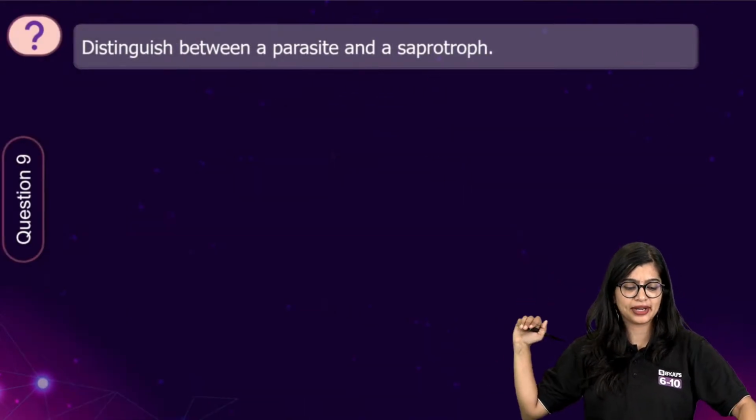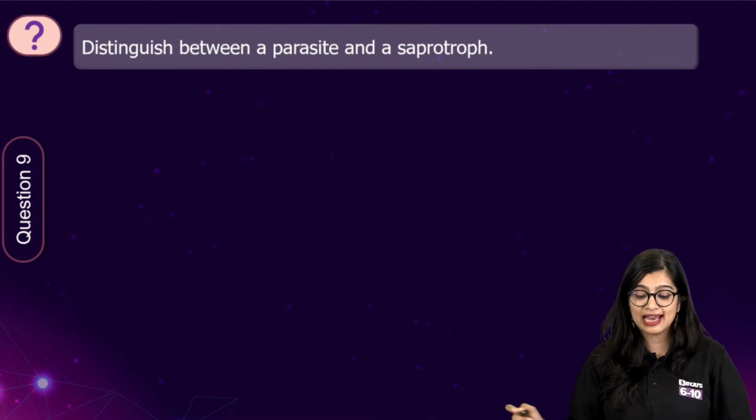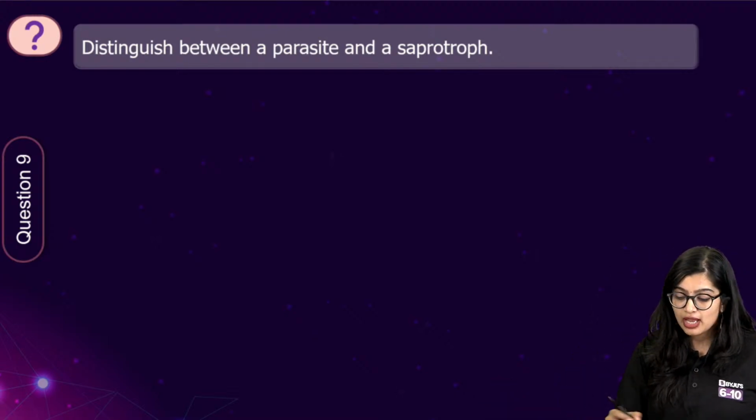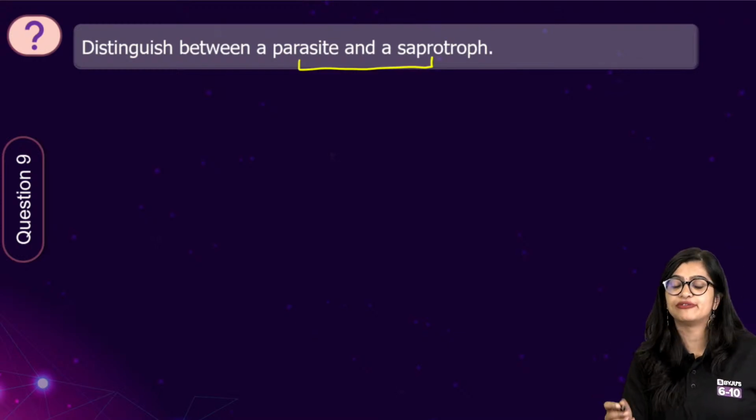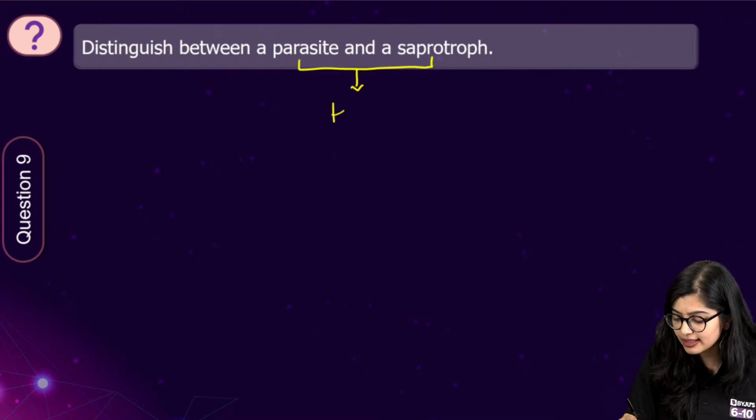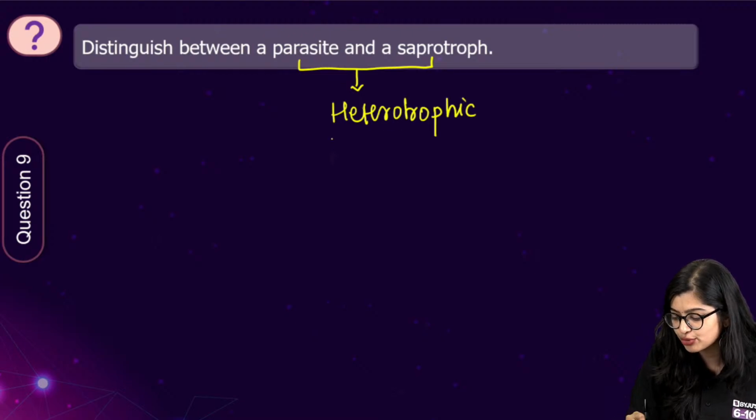Moving on to the next one. Distinguish between a parasite and a saprotroph. Both parasites and saprotrophs exhibit modes of nutrition that come under the category of heterotrophic mode of nutrition.